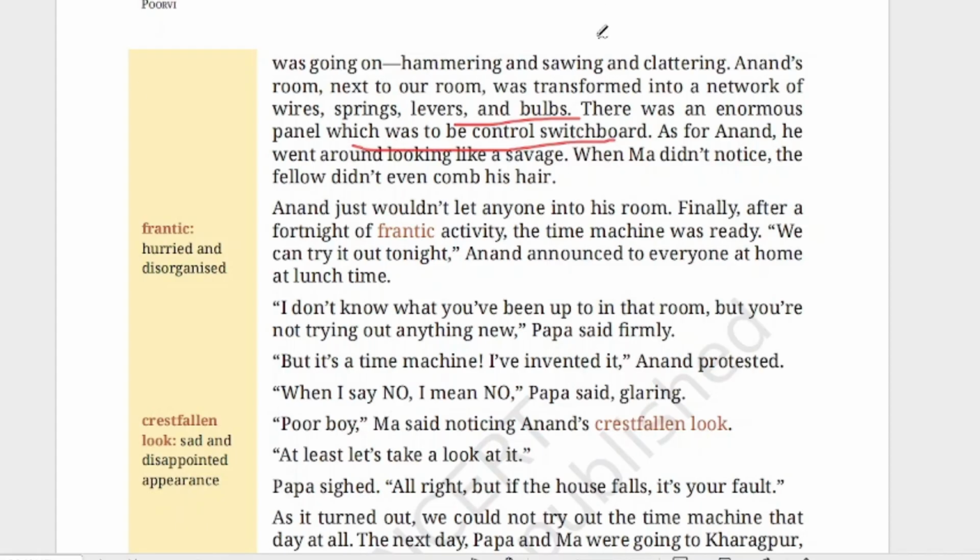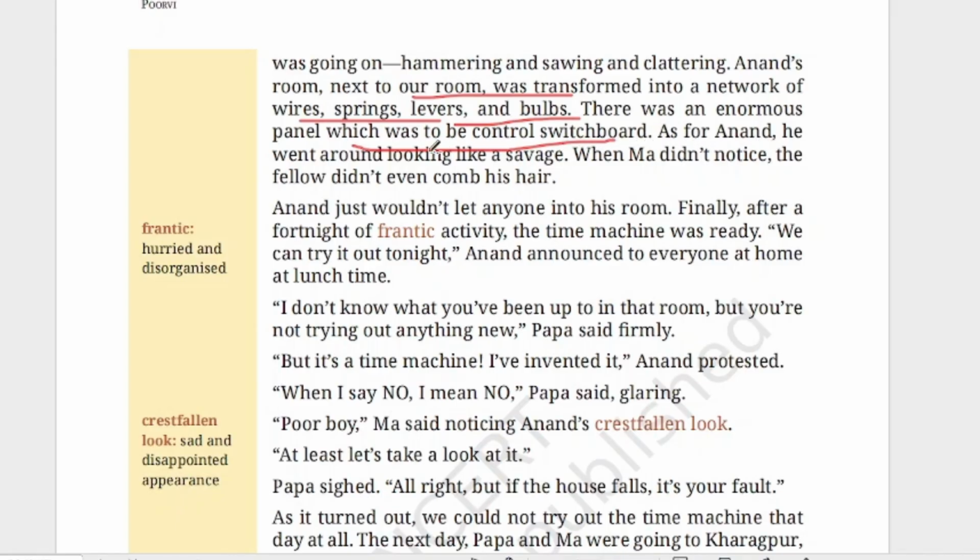He was hammering and sawing and clattering. Wires, springs, levers, bulbs, everything was there, because he was accumulating all these things to make his new invention.